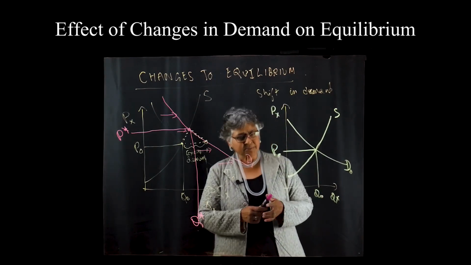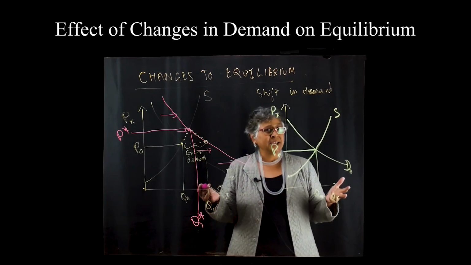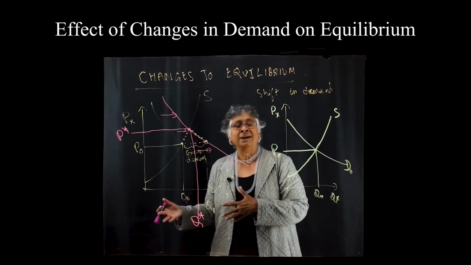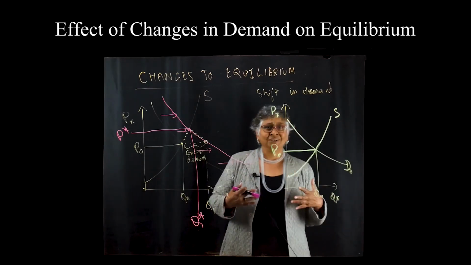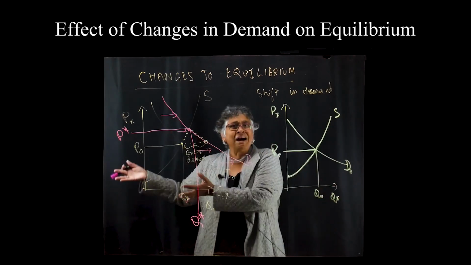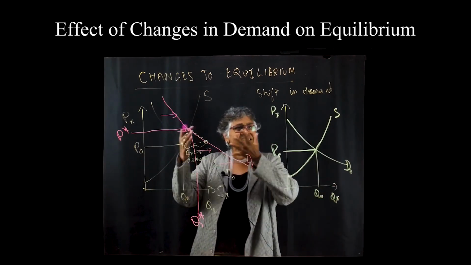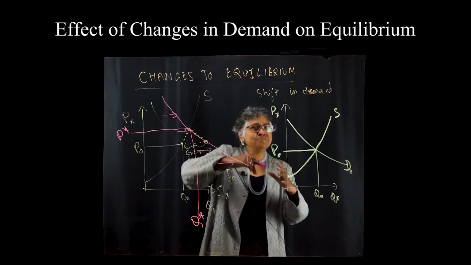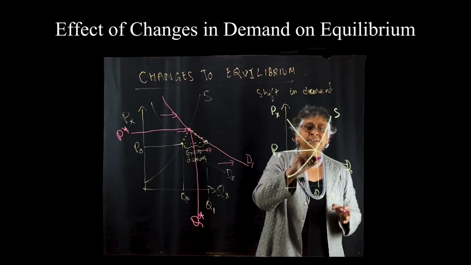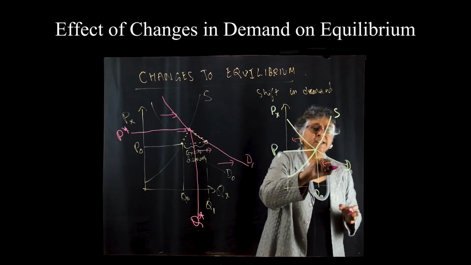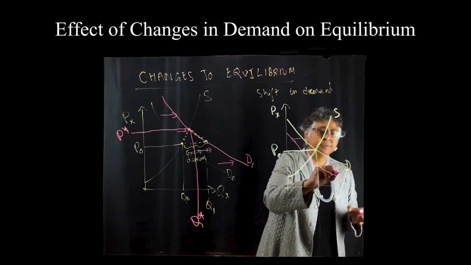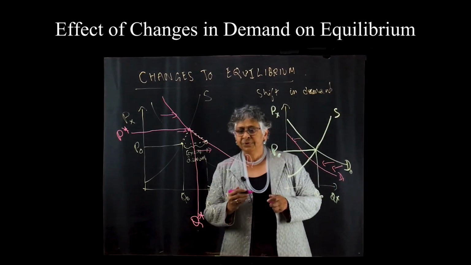And now let us say something happens. Let us say that the price of a substitute good goes down. So we know what happens, right? When the price of substitutes goes down, people start buying the substitute instead of this good. So the demand for this good is going to now shift in, to D1.